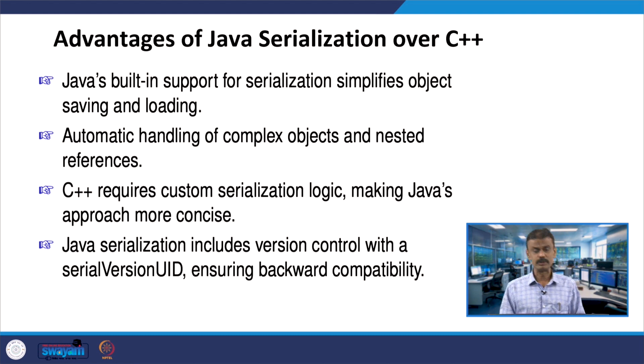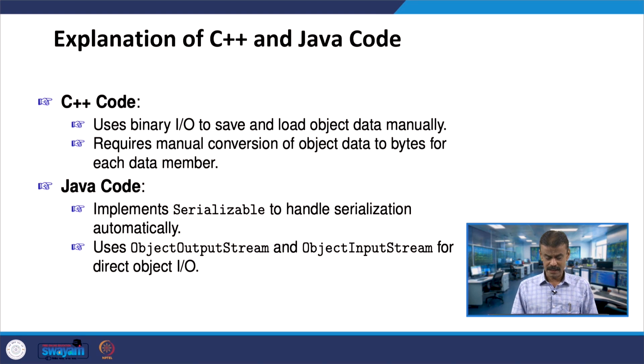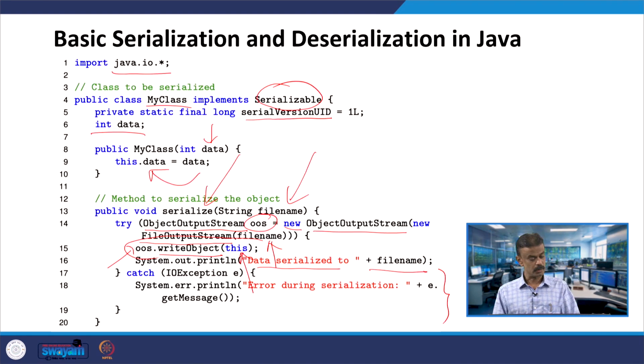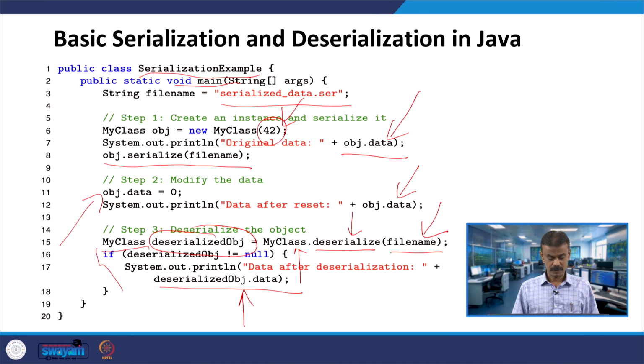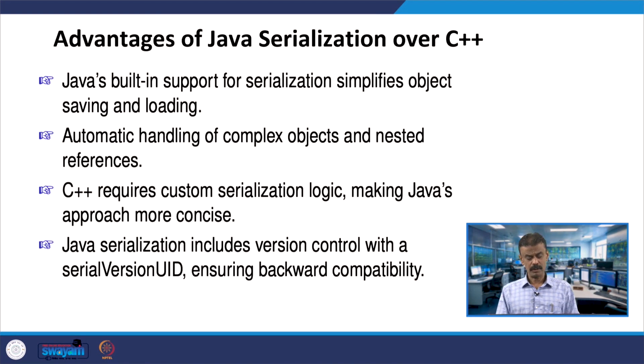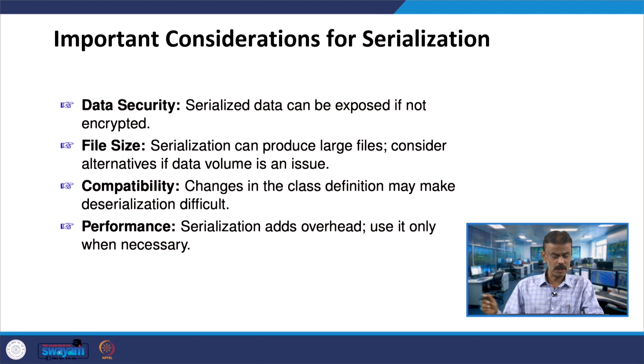In fact, we used UID in one of the lines, you can look at line number 5. This we have not done in C++. The reason is that it ensures backward compatibility.